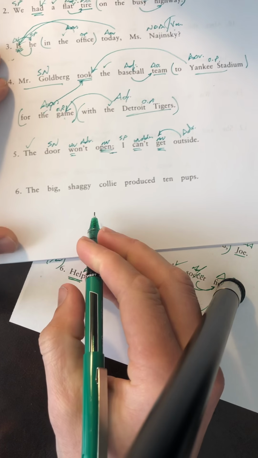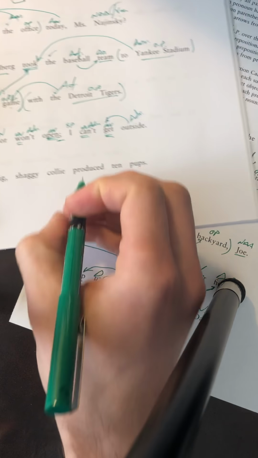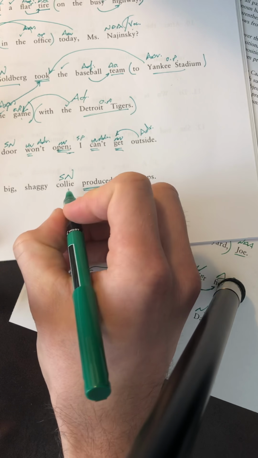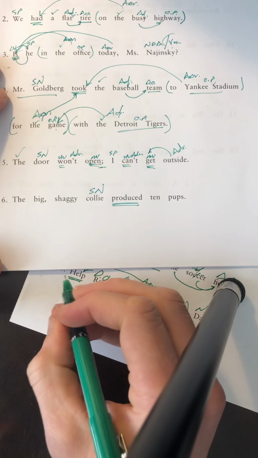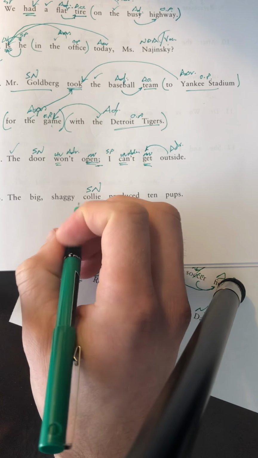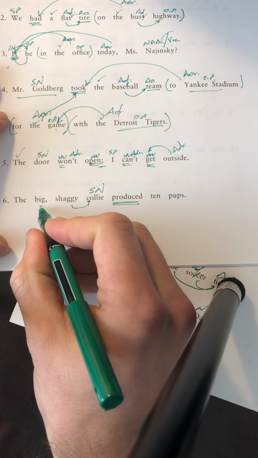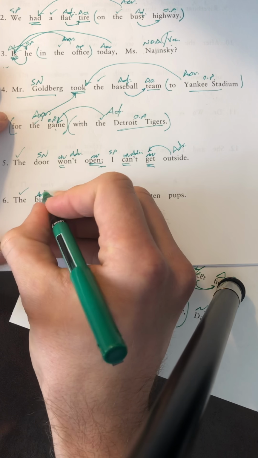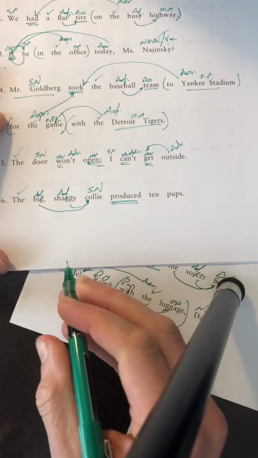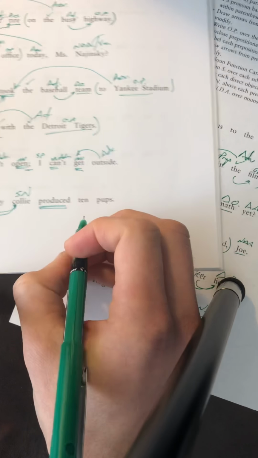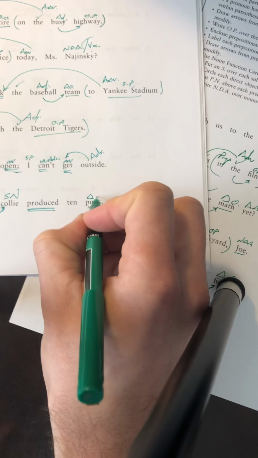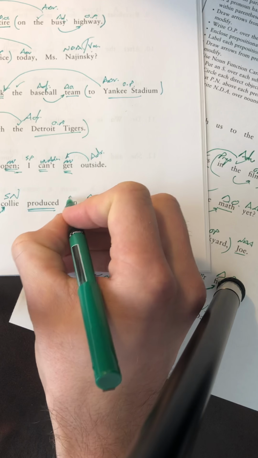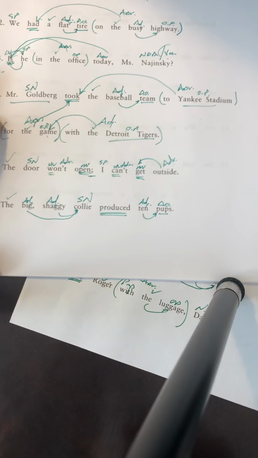Okay. The big shaggy collie produced 10 pups. What's the verb? Produced. Who or what produced? Collie produced. Collie is a noun, not a pronoun, so it's a subject noun. Now notice what's happening here. What kind of collie? A shaggy collie. What kind of collie? A big collie. These are adjectives for collie. Both of them are. The collie produced what? The collie produced pups. Pups is a noun. It's the direct object. How many is answered about pups by the word 10, which makes it an adjective.